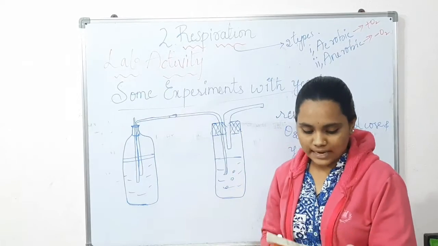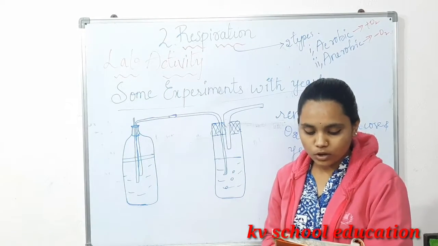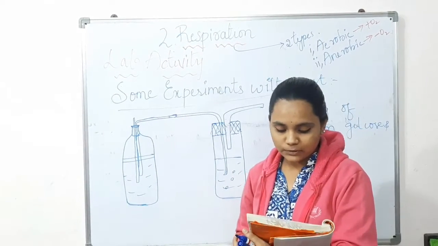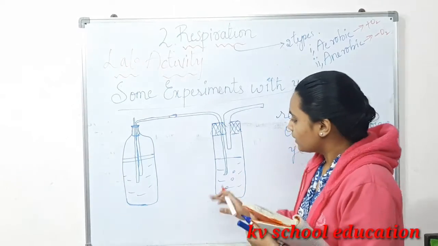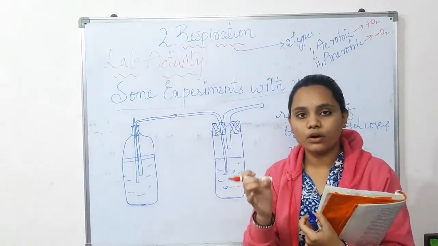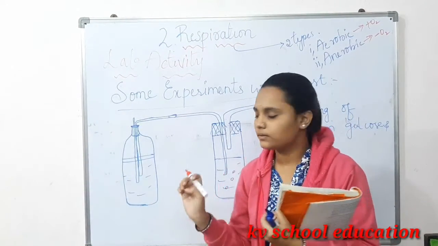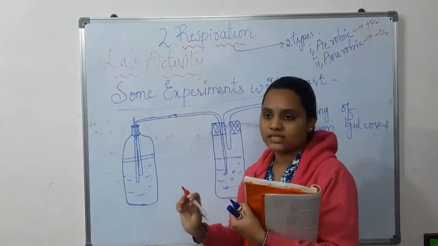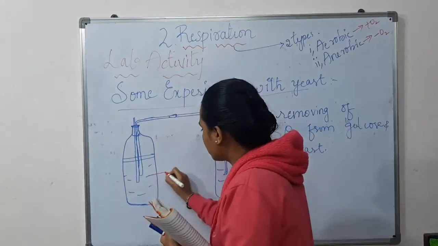So let us start this activity. You can remove dissolved oxygen from glucose solution by heating for a minute. As you know, glucose solution contains dissolved oxygen. If we want to remove that oxygen from the glucose solution, we heat it. Here this is the glucose.